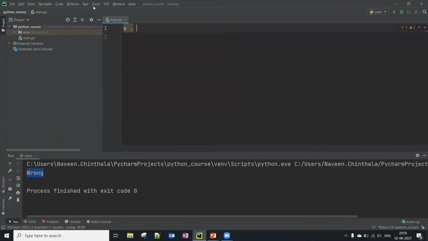Let's say I'm going to create 3 variables and assign the values 10, 5, 2.